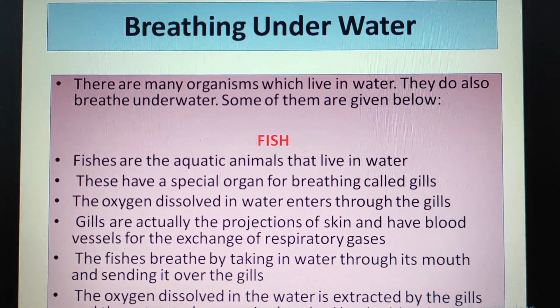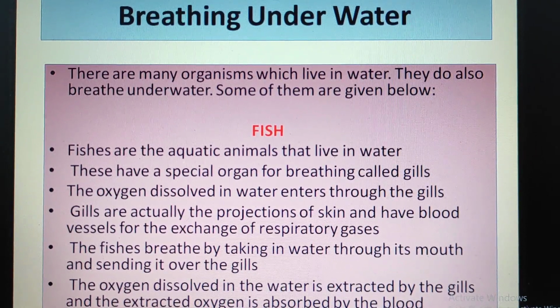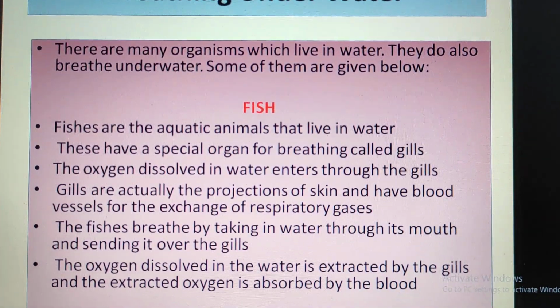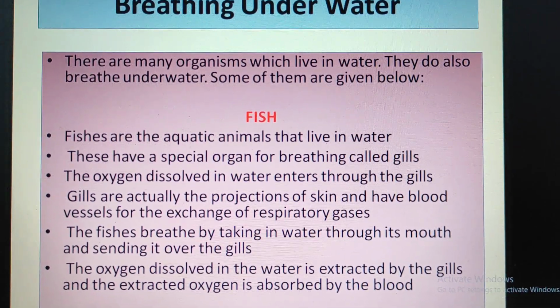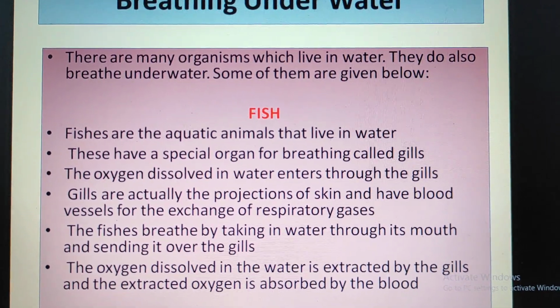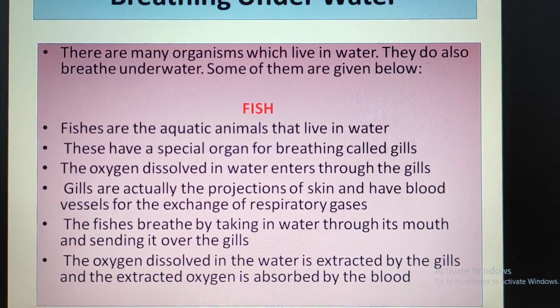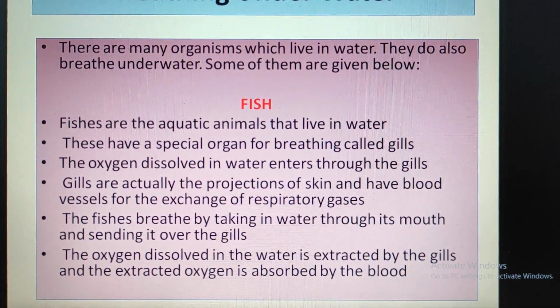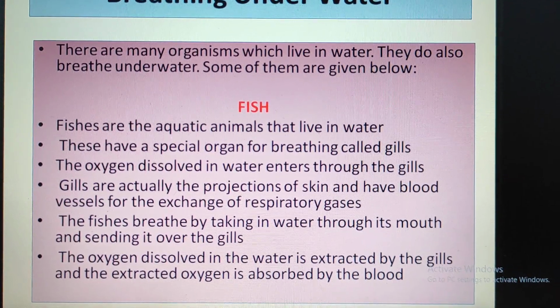There are many organisms which live in water. They also breathe underwater. Some of them are given below. Fishes are the aquatic animals that live in water. They have a special organ for breathing called gills. The oxygen dissolved in water enters through the gills. Gills are actually the projections of skin and have blood vessels for the exchange of respiratory gases.